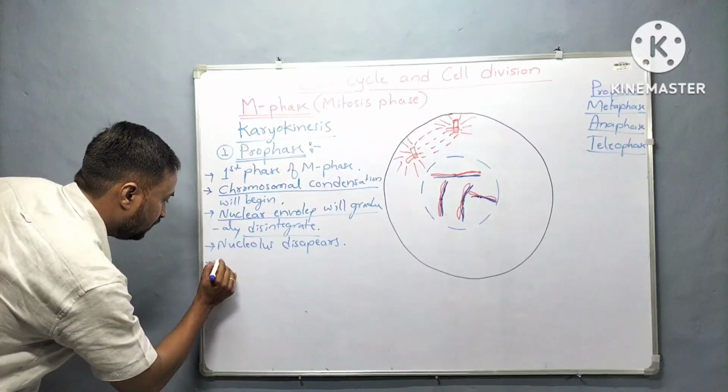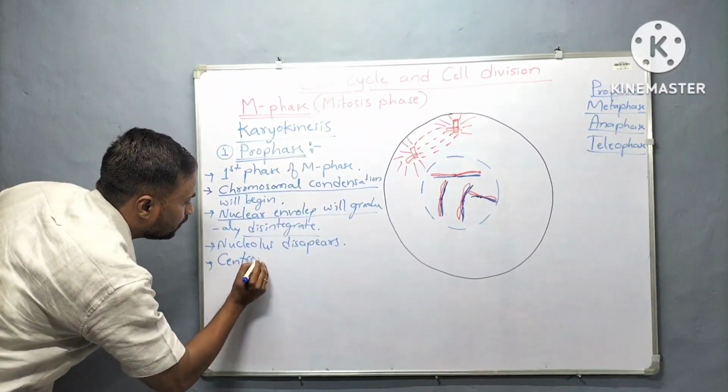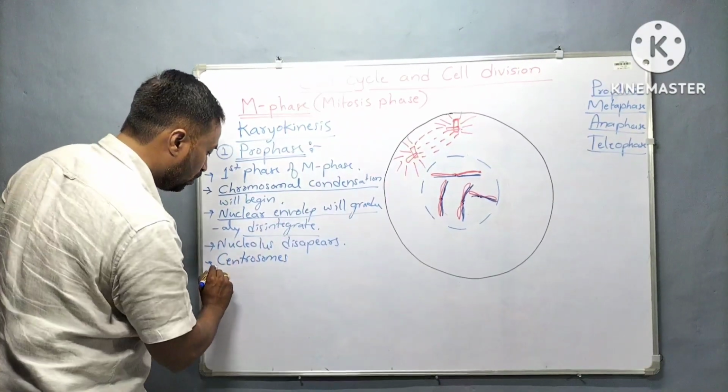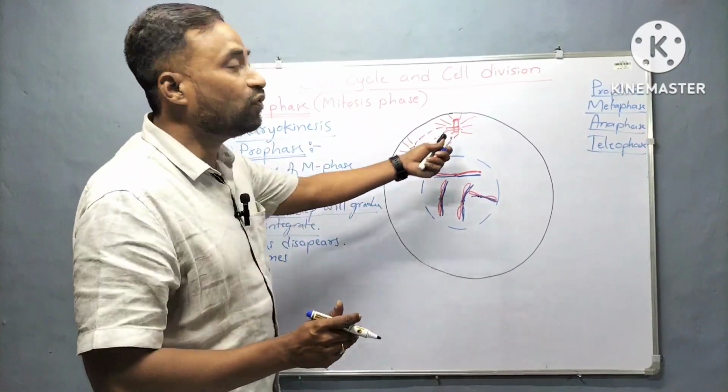See, centrosomes already duplicated in the S phase.